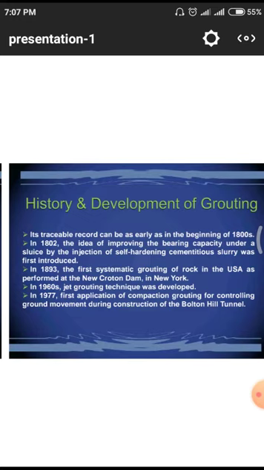And in 1893, the first systematic grouting of rock in the USA was performed at the New Croton Dam in New York. That means for the purpose of arresting water flow in dams in New York, they used this phenomenon in the period of 1893. After 1960, the jet grouting technique was developed.